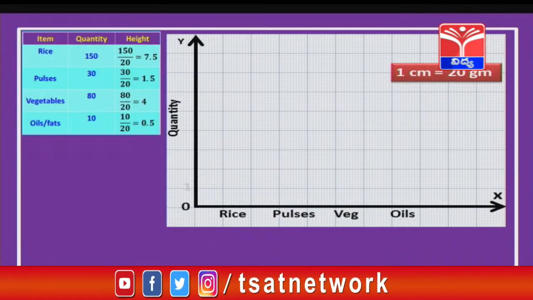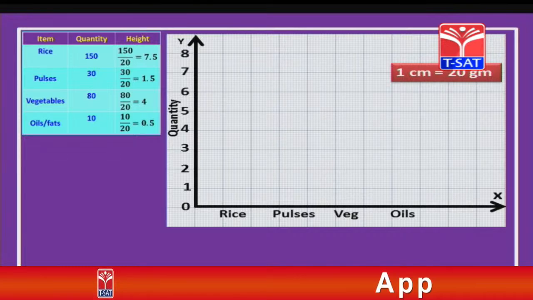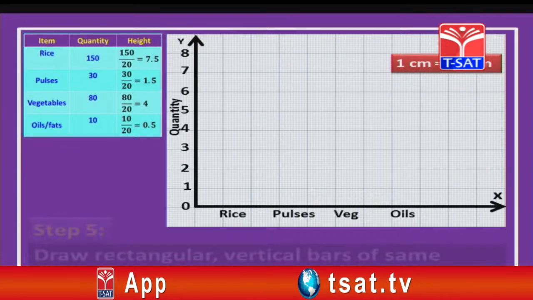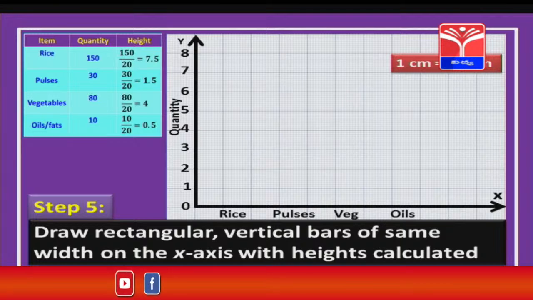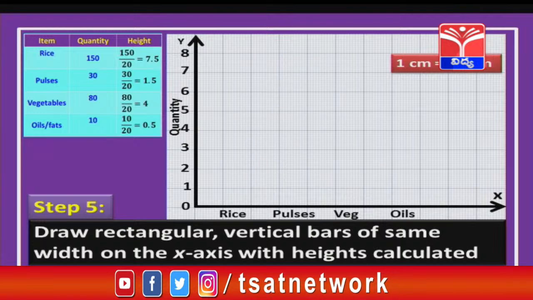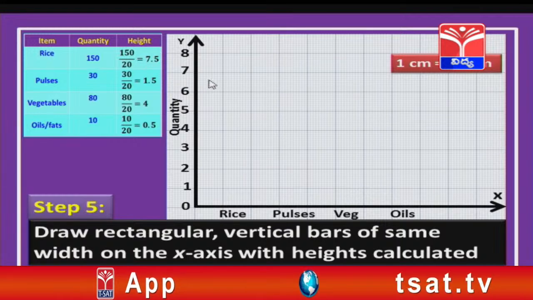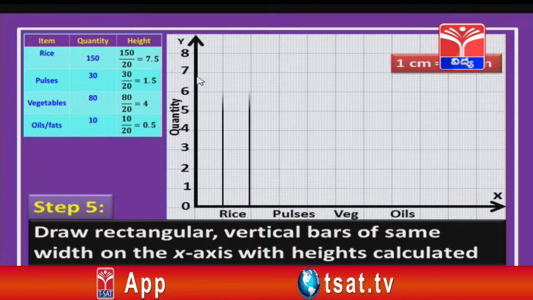Now, let us represent these heights on the y axis as shown, 0, 1, 2, 3, and so on up to 8. Now, finally, we are going to draw rectangular bars, maybe vertically or horizontally. First we are going to draw vertically. For rice, how much, children? Its height is 7.5, children. That means it should be in between 7 and 8. Let us draw the bar.